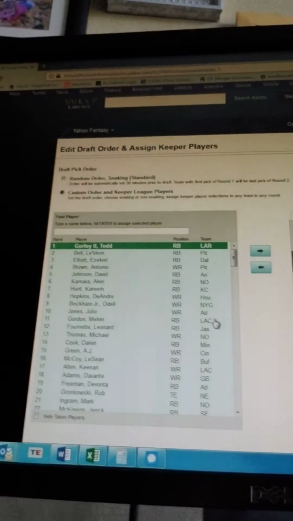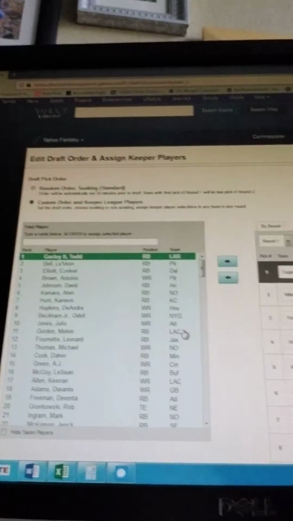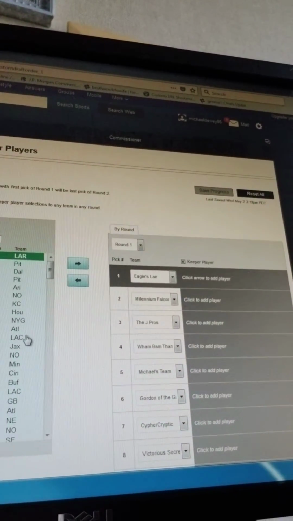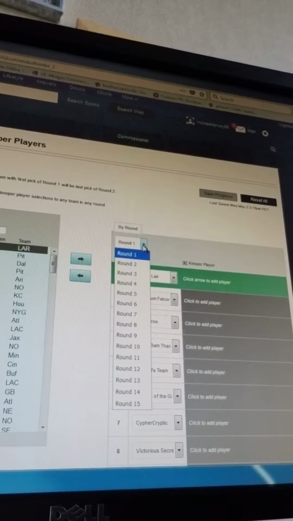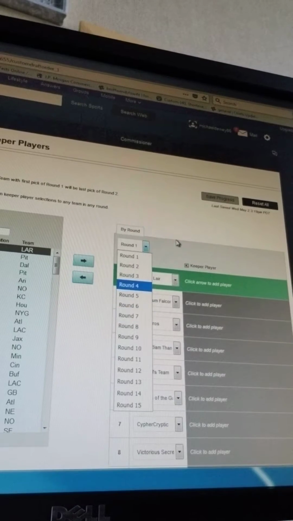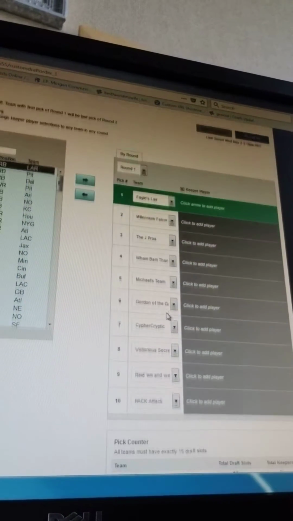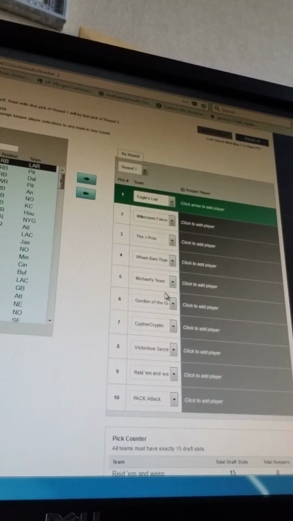So let me show you here, for example. Oh, it's not gonna let me turn it around, will it? Maybe not. So I'll turn the camera around. So this is what I have here. There's a list of all the players, and then there's the list of the draft order and stuff. So, man, it's gonna be a little difficult. I can choose the round, and then choose the player, and what they would get.